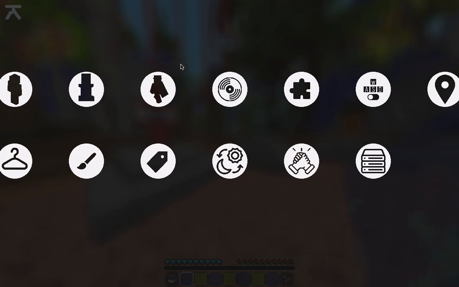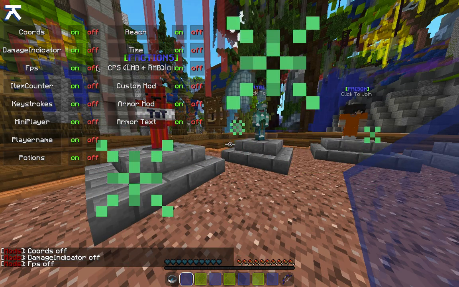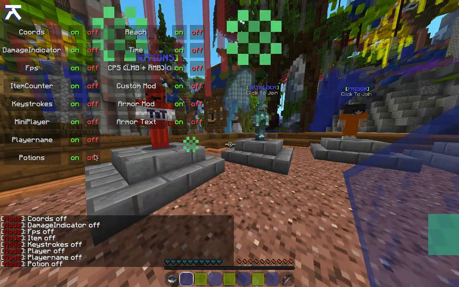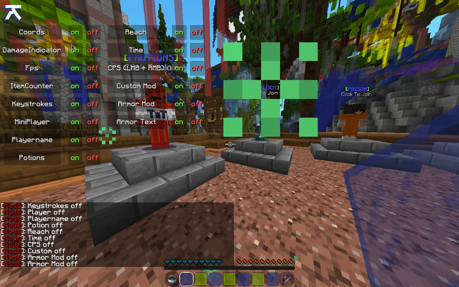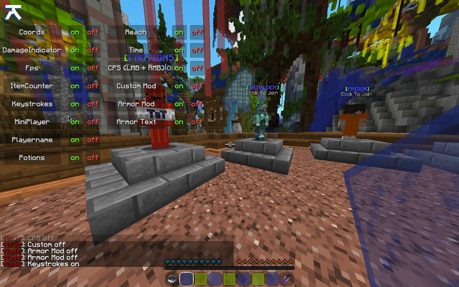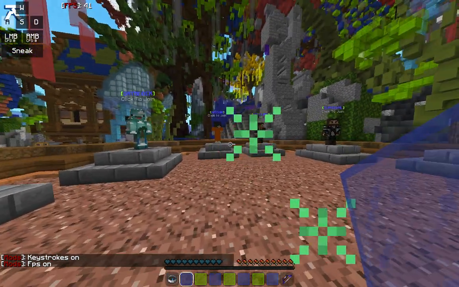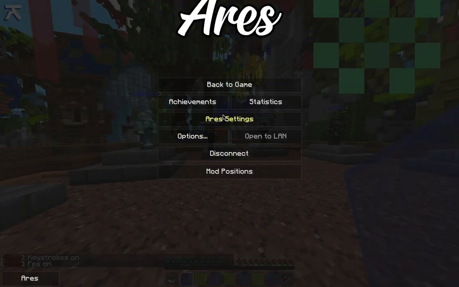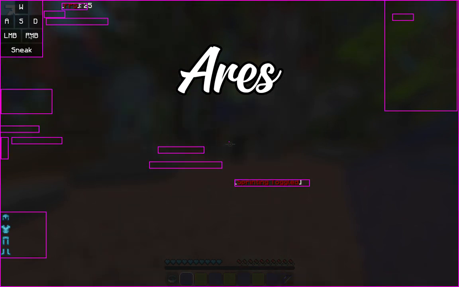So now we'll just go to Ares client, Ares settings, mod toggles. Now we can just turn off everything. Just turn off everything real quick. Now that we have turned off everything, we can turn on things that we want. So say I want keystrokes and I want my FPS. If you want, you can also do all these, but I don't. So yeah, and if you don't like where the mods are placed, you can go to mod positions, and yeah, now you can move everything.